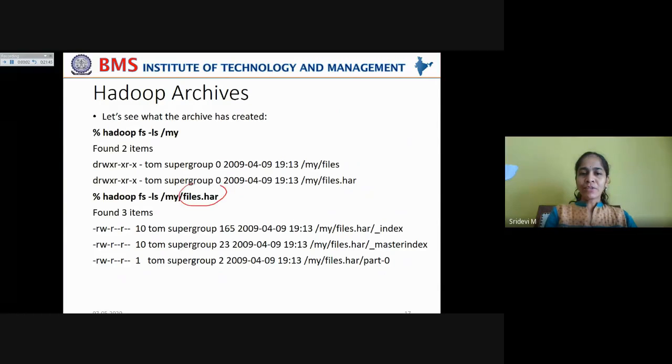So files.har contains two index files and one part file which contains the concatenated content of all the files in this directory, that is the my files directory. Means the files of the directory which you try to archive will be concatenated, and all that content will be stored in this part file, and these details are held in the index file and the master index file.